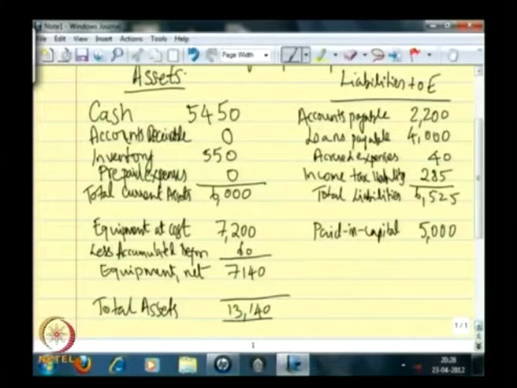Now, what is the total? The total will be 11,525. Total liabilities plus paid in capital, 11,525. So, there is a difference. A balance sheet should balance, but then here we have 13,140 and here we have 11,525. So, we will leave this here and again revisit after we finish the income statement.